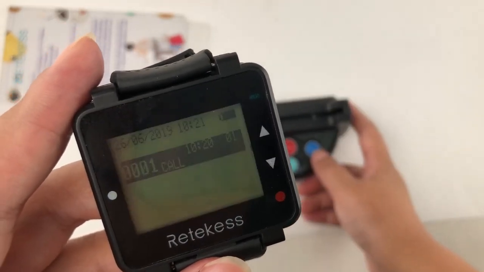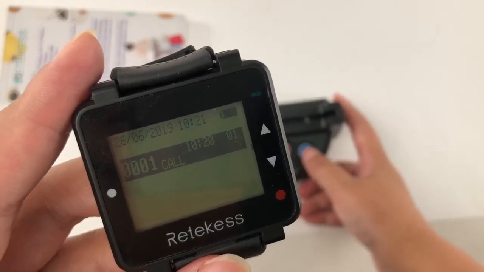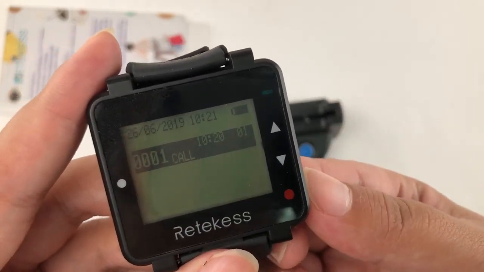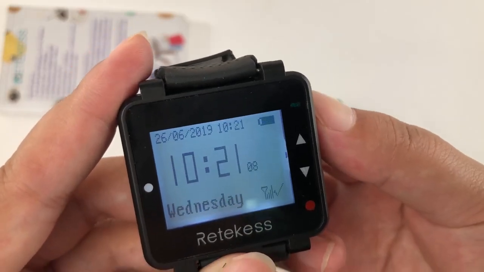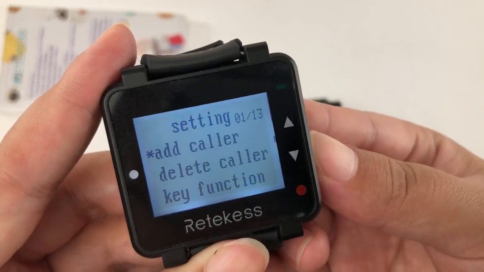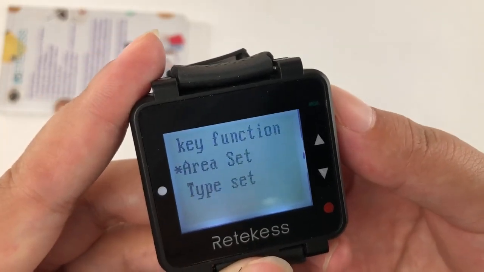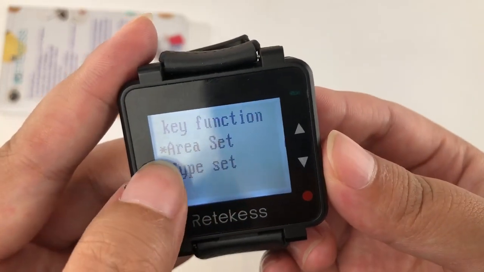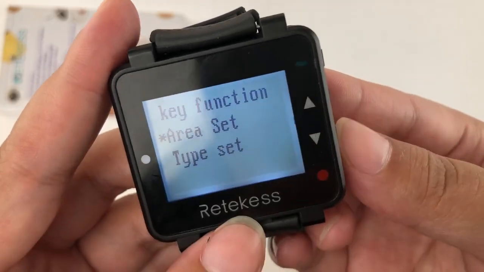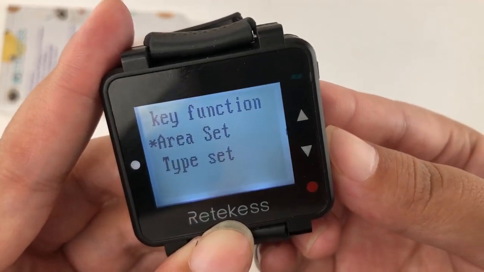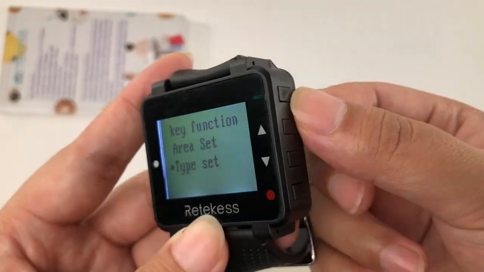Let me show you how to set the bill button. Still choose the key function. We can see that there's typeset. Choose the typeset.